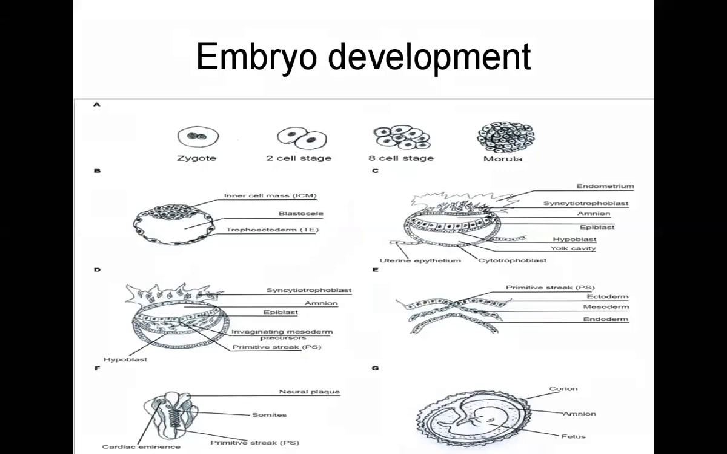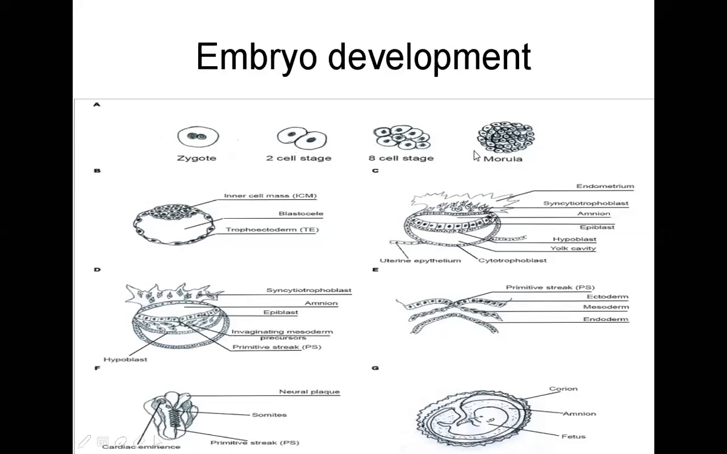So next, what happens after the blastocyst? That is embryo development. In embryo development, first what is required? The zygote, then the two-cell stage. The two cells divide into four, the four divide into eight, the eight divide into 16, and that 16-cell stage is called the morula. So this is the morula stage.